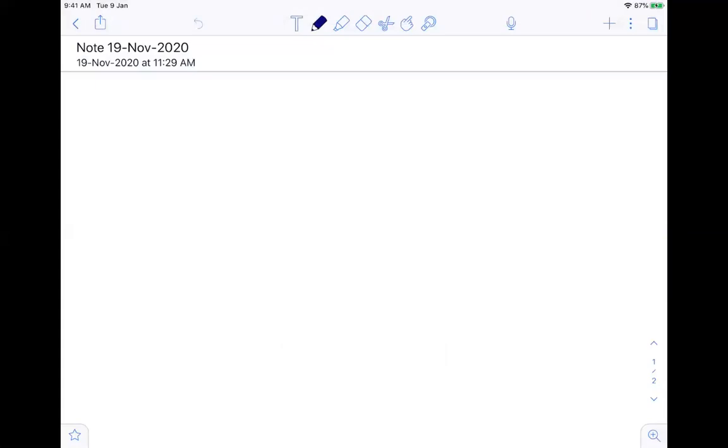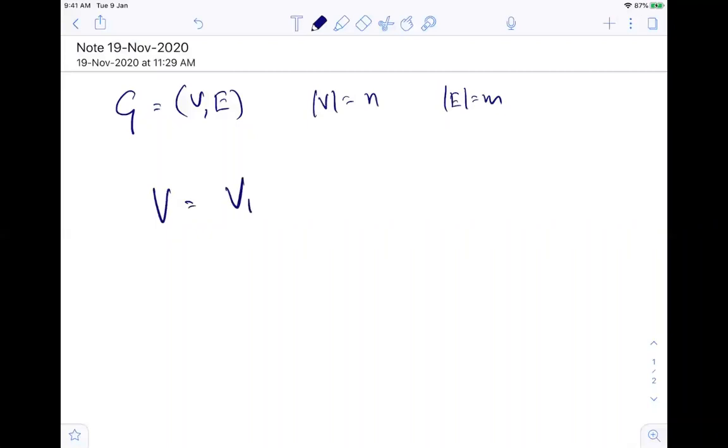So basically, you have a graph G = (V, E), where the size of V equals N and the size of E equals M. I'm just using it for our purpose. My goal is to partition V into two disjoint parts V1 and V2.